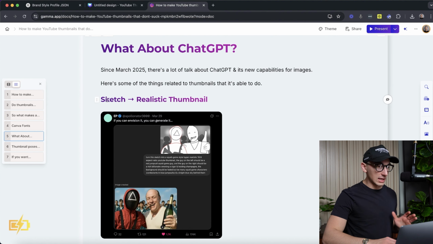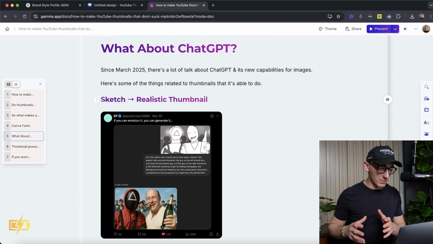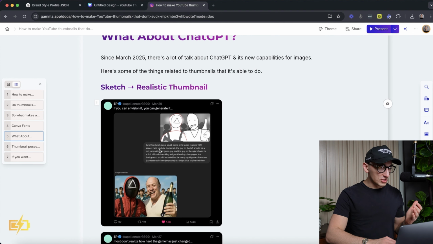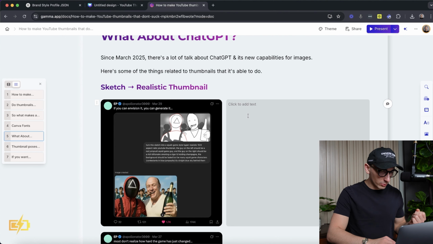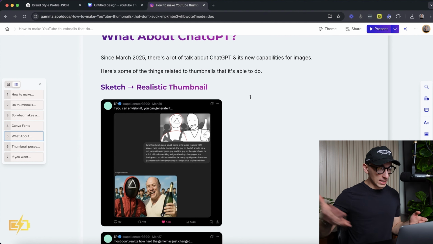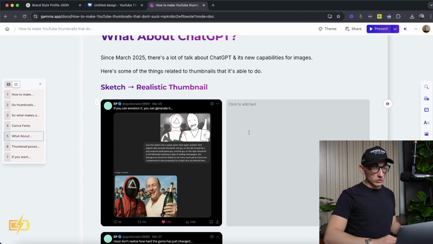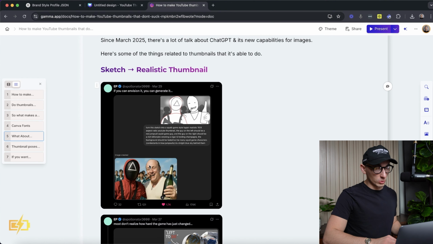So the first thing it can actually do that's cool is take a sketch and turn it into a realistic thumbnail. So if you're able to see this, it says, turn this sketch into a Squid Game style, hyper realistic, 16:9 aspect ratio YouTube thumbnail. The guy on the left should be in a red jumpsuit Squid Game guy, and the guy on the right should be a rich billionaire smoking a cigar and holding champagne. The background should be faded, but be many Squid Game character contestants in blue jumpsuits and a bright blue sky behind them. So it took this prompt and within 30-60 seconds made this, which is spot on.